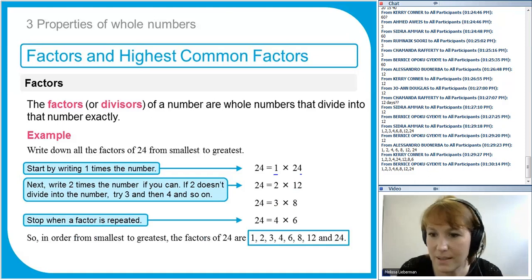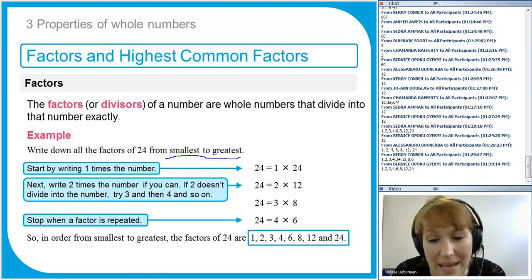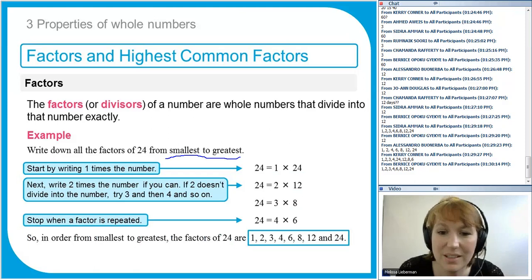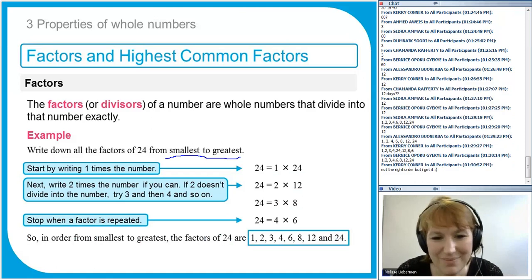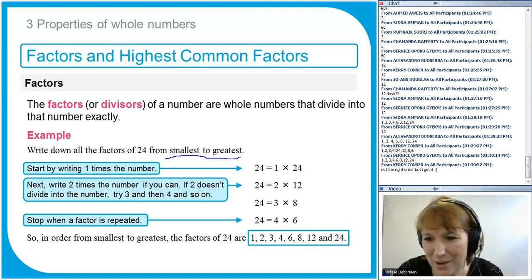Perfect. Yep. I think, Kerry, you've got them all right, but just not quite. It just says from smallest, put them in order, but they're the right number, so that's the main thing. They almost always go in pairs. Well, they always go in pairs, but if you have a square number, then there might be an odd number of factors rather than an even number of factors. I'll let you do that as a separate exercise. Not the right order. Yeah, no, of course, that's fine.